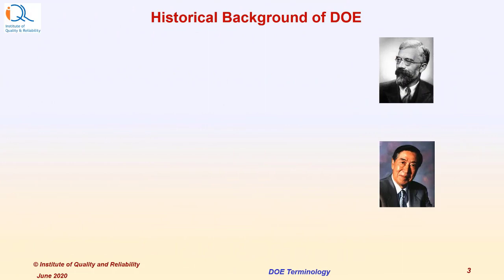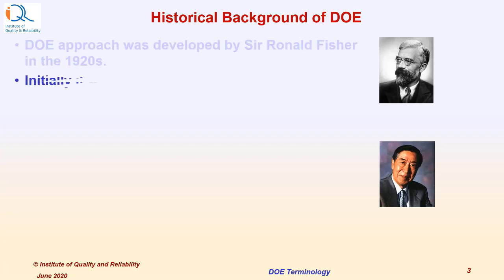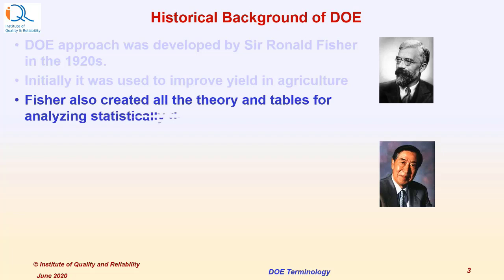Historical background of DOE. The DOE approach was developed by Sir Ronald Fisher in the 1920s. Initially, it was used to improve yield in agriculture. Fisher also created all the theory and tables for analyzing statistically designed experiments.